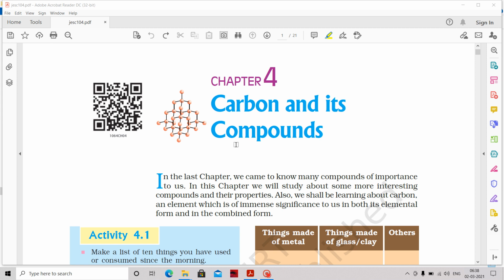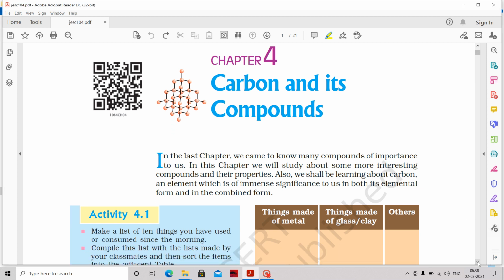In this Class 10, we are specially learning about carbon and its compounds. Why do we have to learn carbon and its compounds, and why do we have a separate lesson for one particular element that is called carbon? As you know, carbon is the element which exists in several compounds around us. In day to day life, everything we use is mostly made up of carbon. Even the human body is full of carbon.